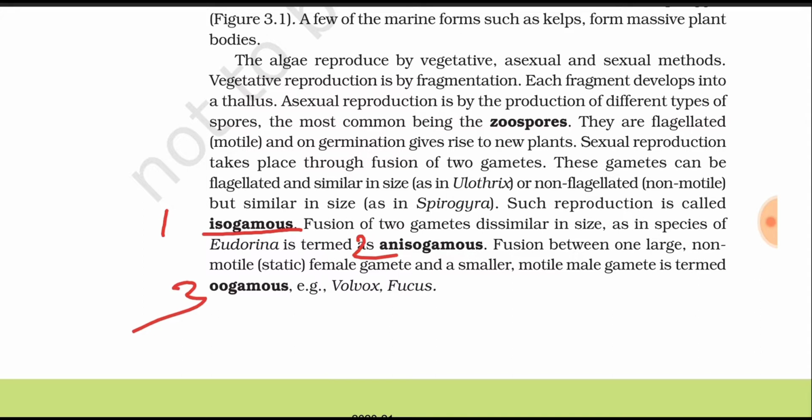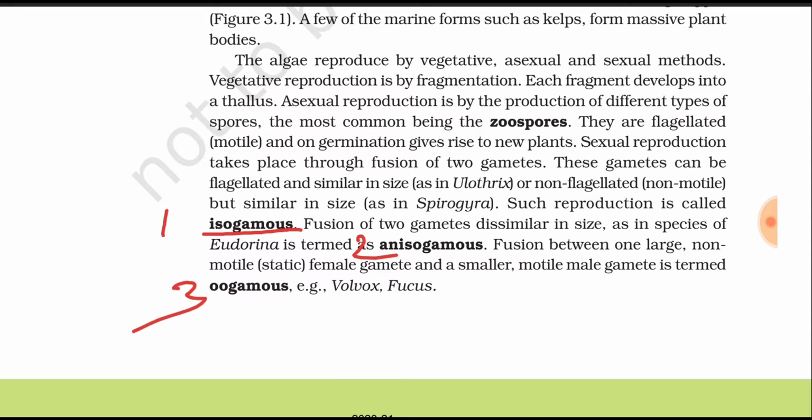If the gametes are not similar, I mean morphologically dissimilar, then it is termed anisogamous or oogamous. And we have examples under three different reproduction forms.